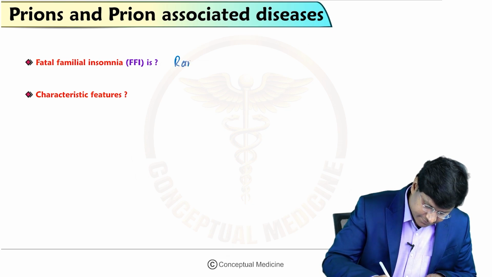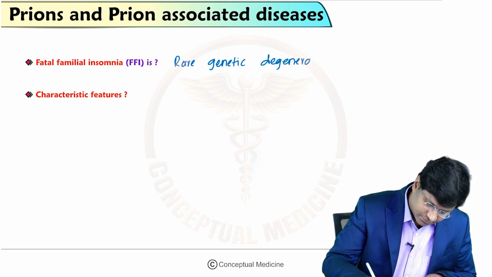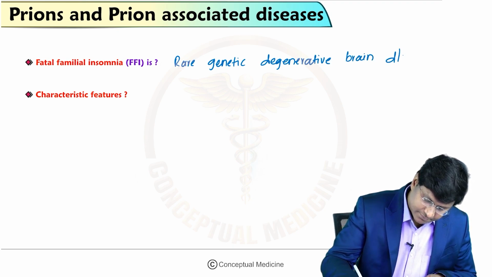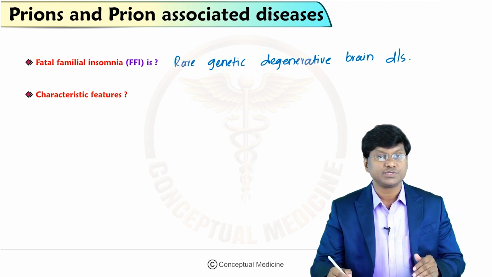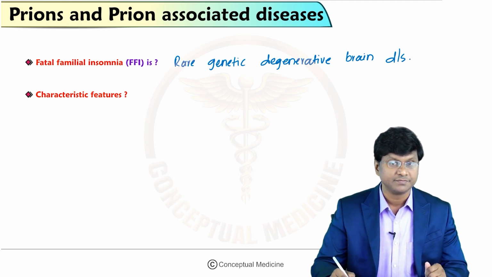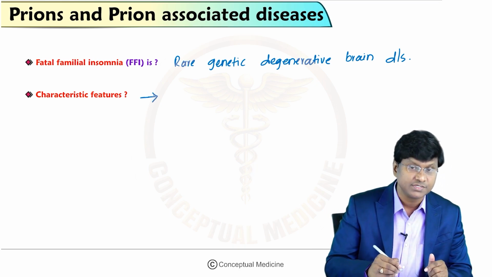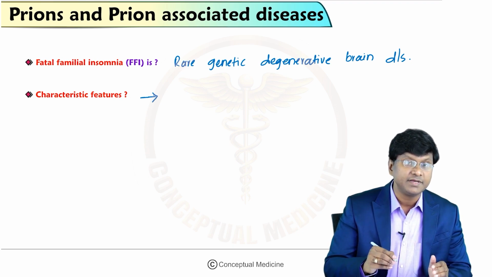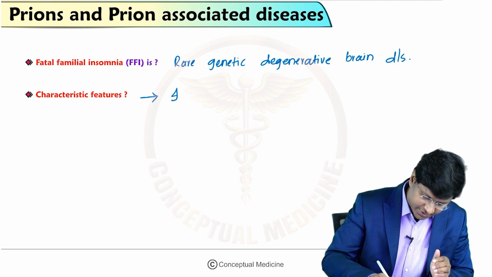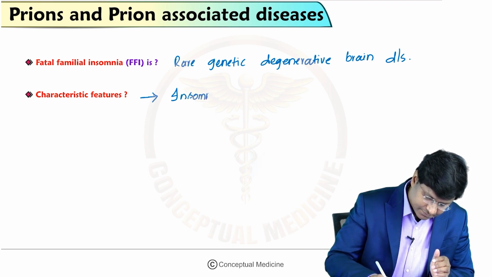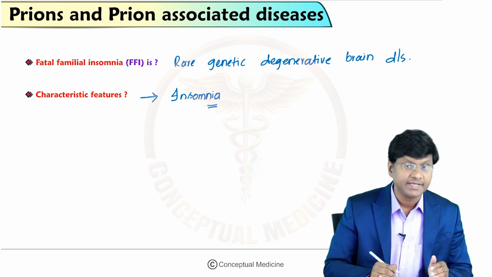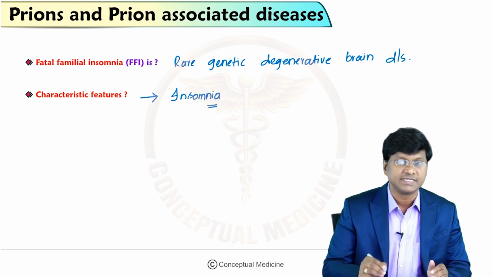Right, it is a rare genetic degenerative brain disorder. That is what your fatal familial insomnia is. And what is the characteristic feature in this fatal familial insomnia? These individuals have the inability to sleep. That means they have insomnia, that is inability to sleep.